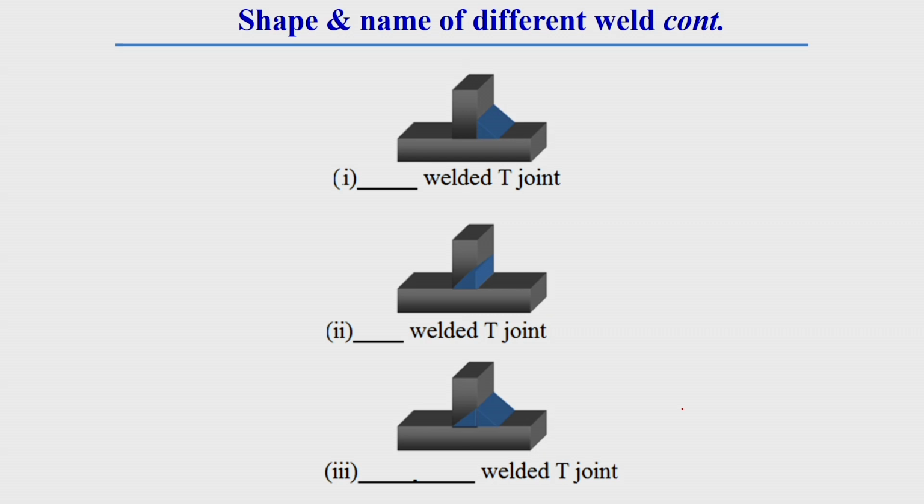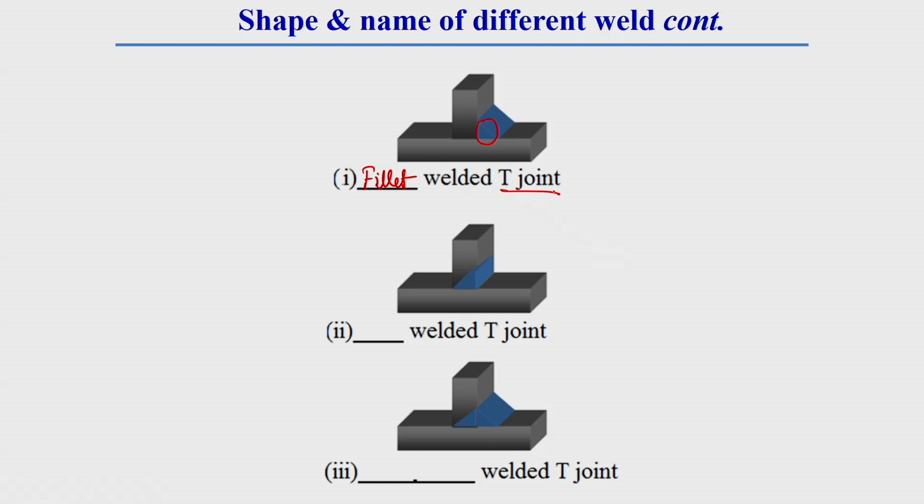Now, similarly for T joint also, the weld which we made here is triangular in nature, and that is why this triangular shape weld is called fillet weld. That is why in this gap we should write fillet welded T joint. So this is a fillet welded, what type of joint?